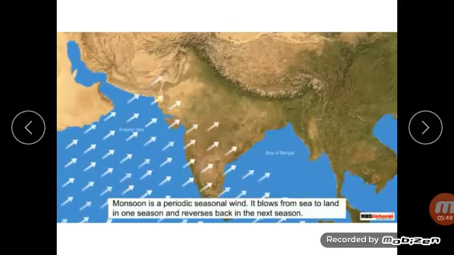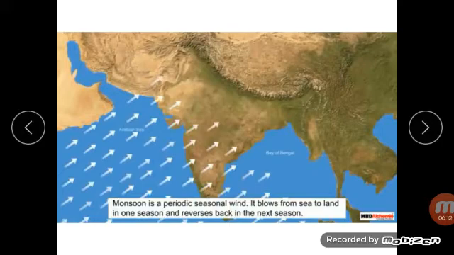In the absence of this breeze, the northern plains, that middle part, the western desert, and the southern plateau experience extreme climate. So that's why the southern plateau and the western desert have the extreme, hot climate.